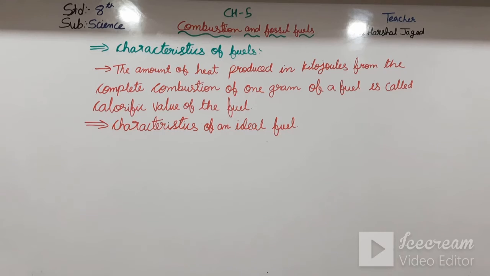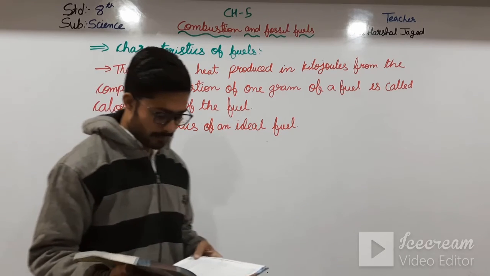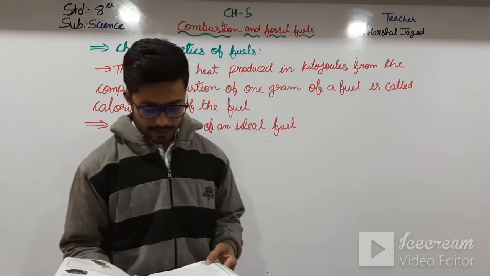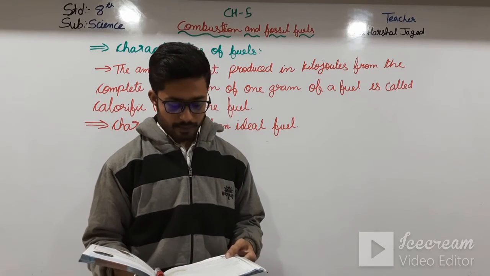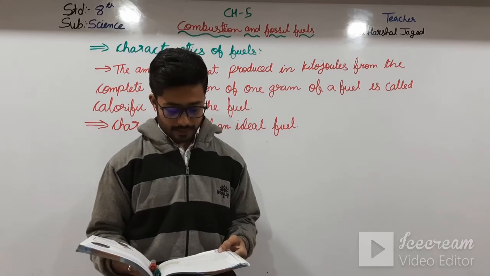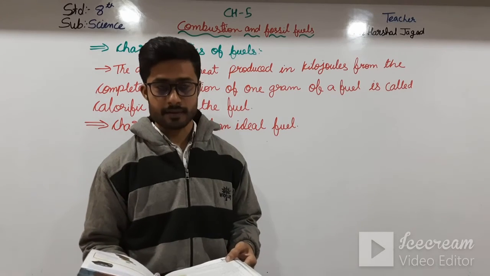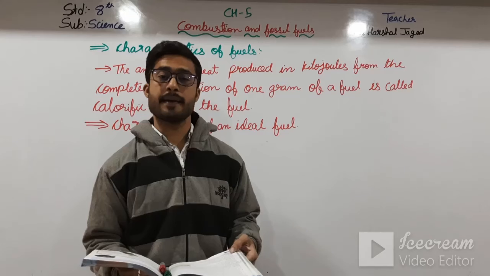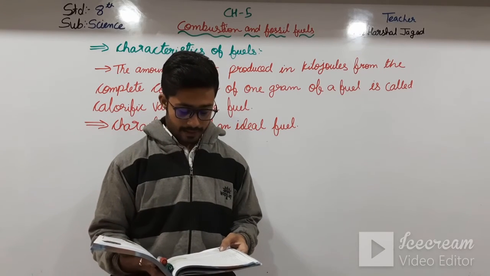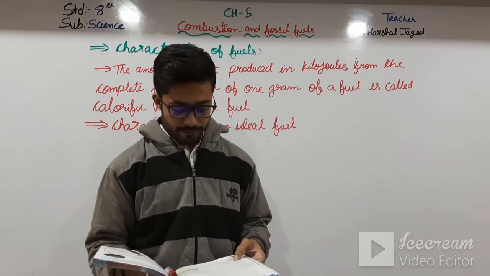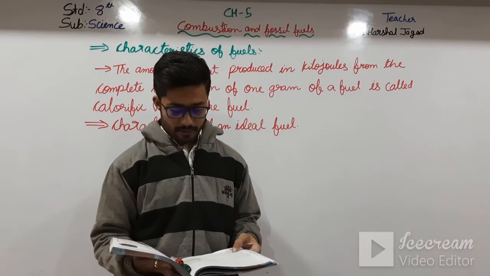Here we talk about fossil fuels. Fossil fuels were formed from plants and animals that were buried under the surface of the earth millions of years ago. There are three types of fossil fuels, that is coal, petroleum and natural gas. Fossil fuels are being extensively used by man to meet the ever growing demand for energy.